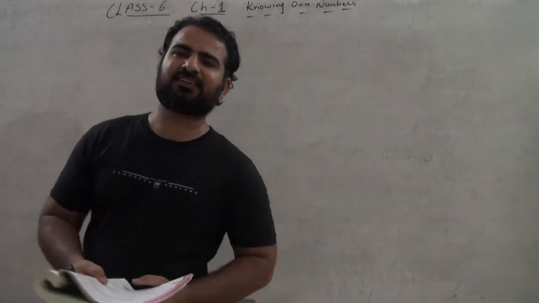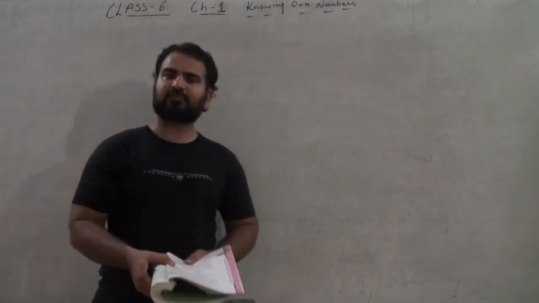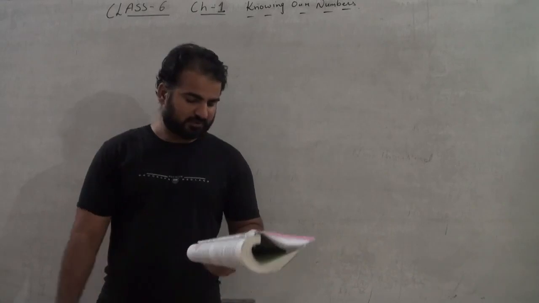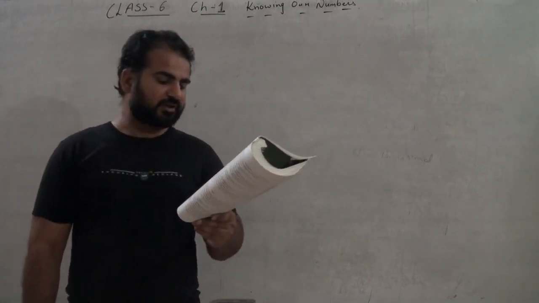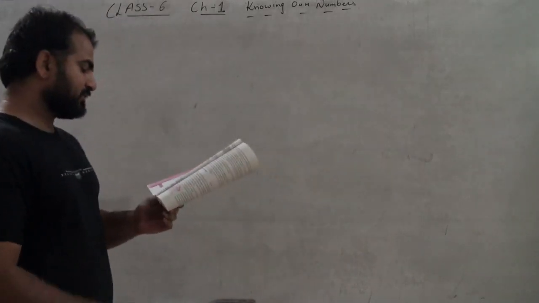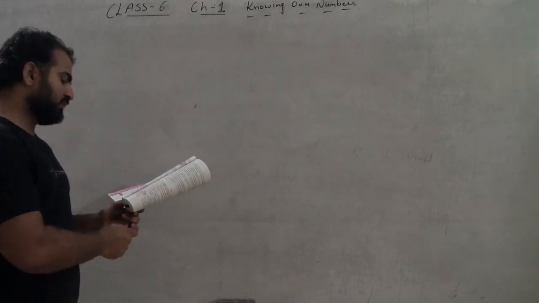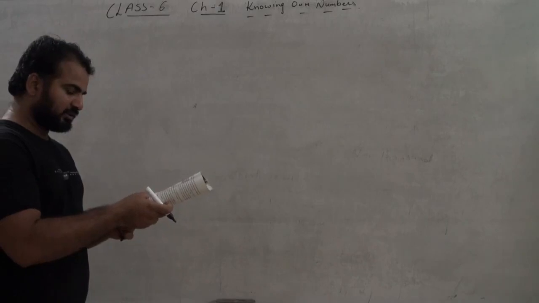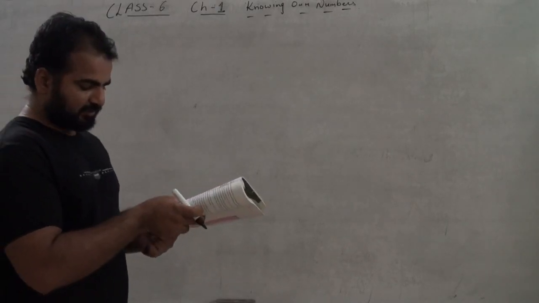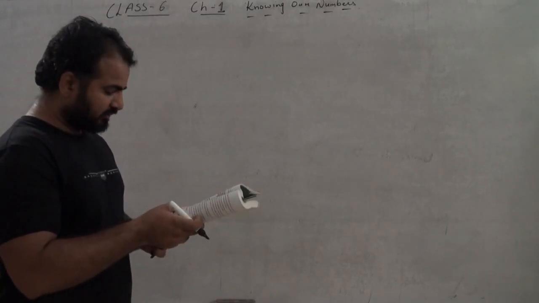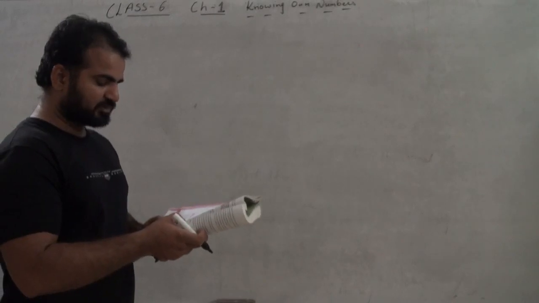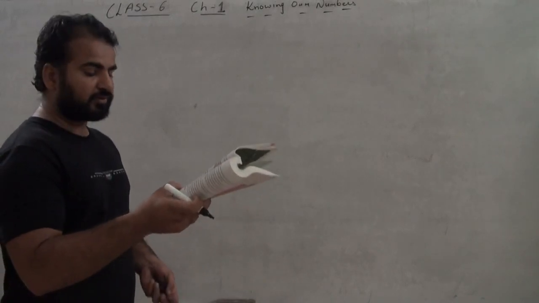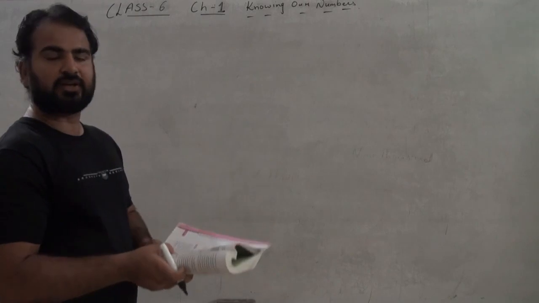Good time class. In this video we are going to solve exercise number 1.2. So question number first is a book exhibition was held for 4 days in a school. The number of tickets sold at this counter on first day, second day, third and final day were respectively 1094, 1812, 2050 and 2751. So what we have to do is we have to find the total number of tickets.